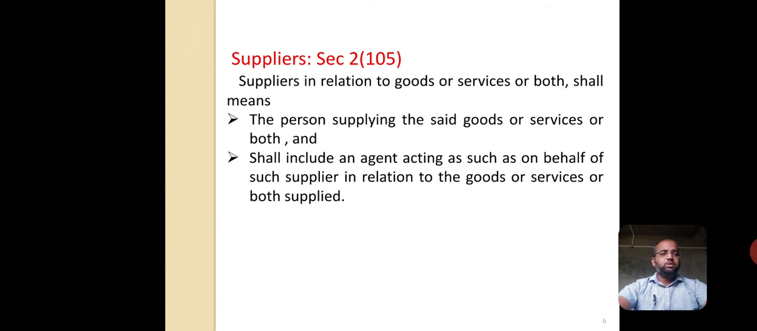As per Section 2 subsection 105, the supplier in relation to goods or services or both shall mean the person supplying the said goods or services or both, and shall include an agent acting on behalf of the supplier in relation to the goods or services or both supplied.